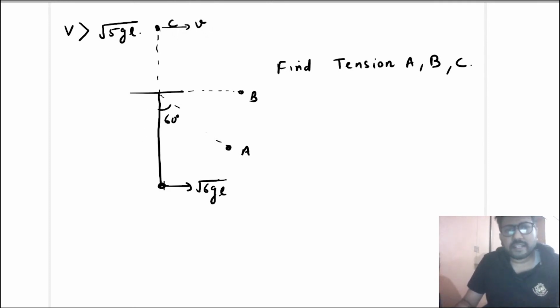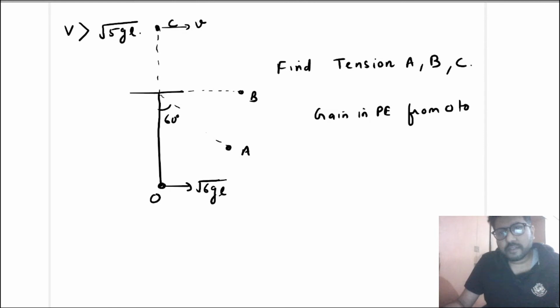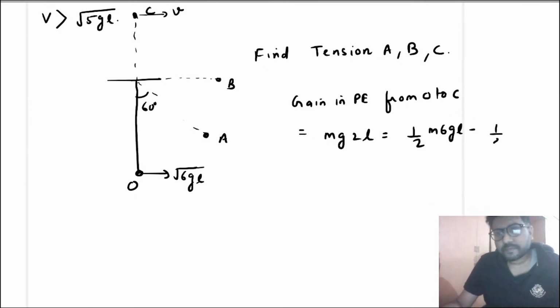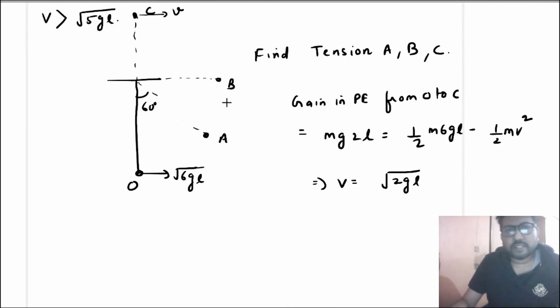By conservation of mechanical energy, the gain in potential energy from O to C will be equal to mg2L, and this has to be equal to the loss in kinetic energy, that is half m 6GL minus half m v square. When you solve this, you will get the value of velocity as root 2 GL. So the speed at this point is root 2 GL.